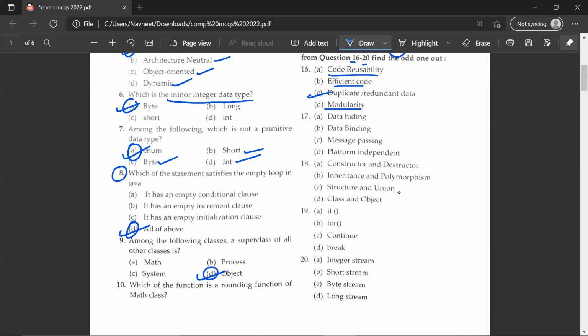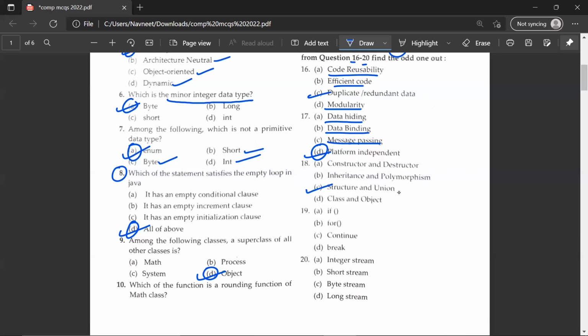17th, data hiding, data binding, message passing, and platform independent. So this would be the odd one out. 18th question, constructor and destructor, inheritance and polymorphism, structure and union, class and object. So C would be the odd one out.